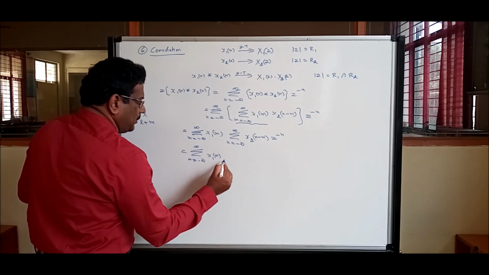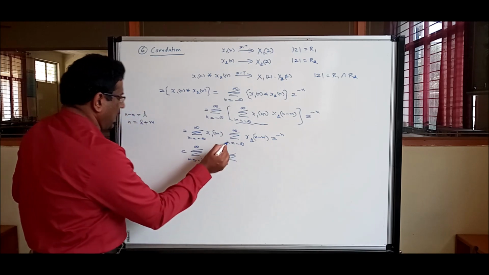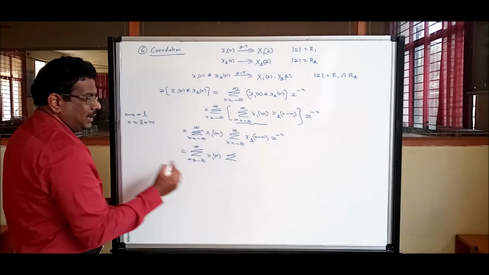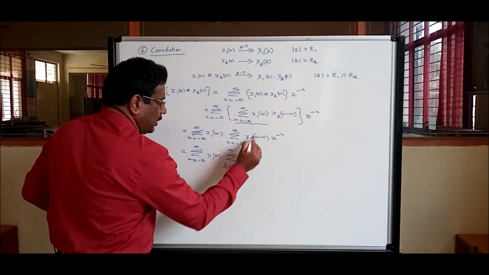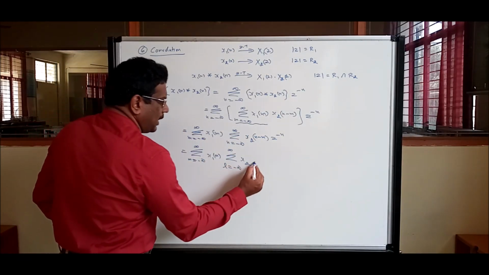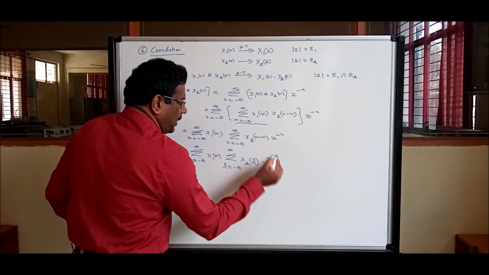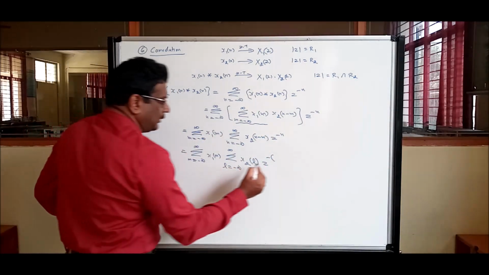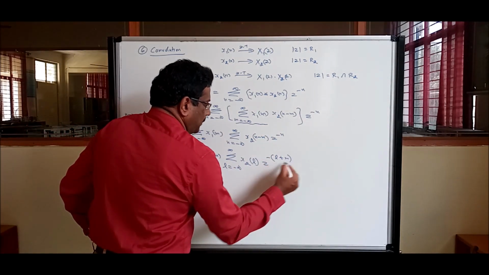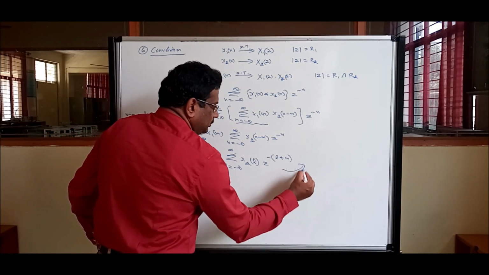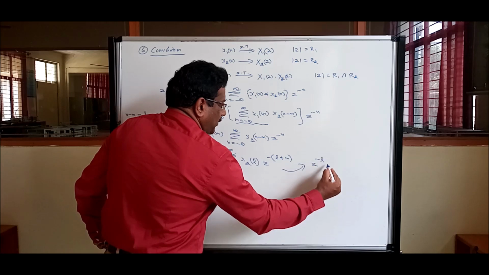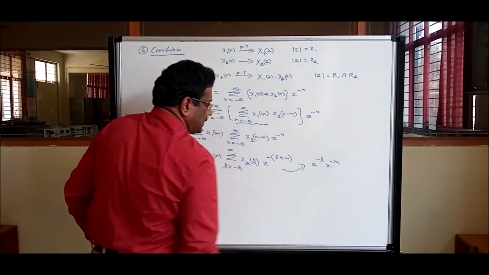Now if I change the variables, summation m equal to minus infinity to infinity x1 of m, and summation with n replaced with L, L from minus infinity to infinity x2 of, who is n minus m? L. Z power minus of who is n? Replace L plus m. Now if you split this term, it is z power minus L, z power minus m.